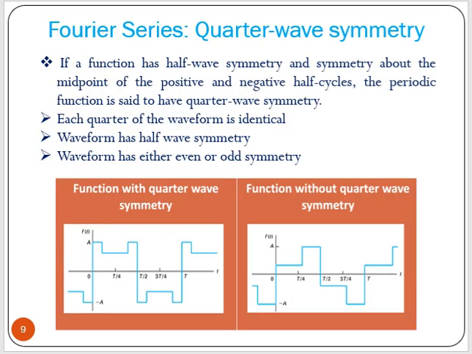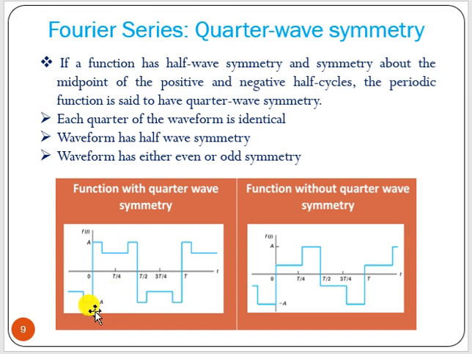Now, what is quarter wave symmetry? If a function has half wave symmetry and symmetry about the midpoint of the positive and negative half cycles, the periodic function is said to have quarter wave symmetry. That means each quarter of the waveform is identical. If the waveform has half wave symmetry and either even or odd symmetry, then it is called quarter wave symmetry. That means quarter wave symmetry is always half wave symmetry, and it can be half wave symmetry plus even, or half wave symmetry and odd.